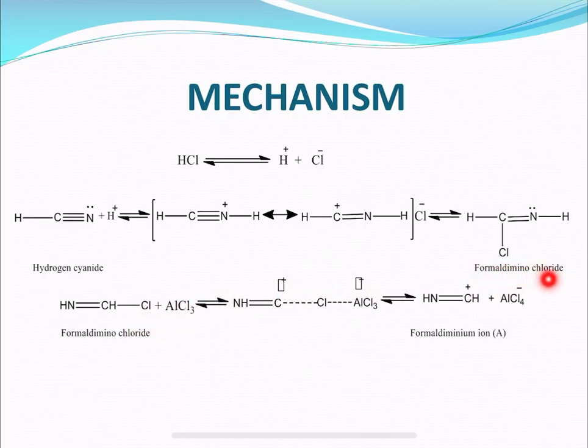When formamidine chloride is formed, to that you are going to add aluminum chloride. When you add aluminum chloride, there exists an intermediate state where we can clearly distinguish the polarity, the dipolar nature, delta plus and delta minus. As the reaction proceeds, it completes, thereby forming the formyl iminium ion along with the AlCl4 minus.